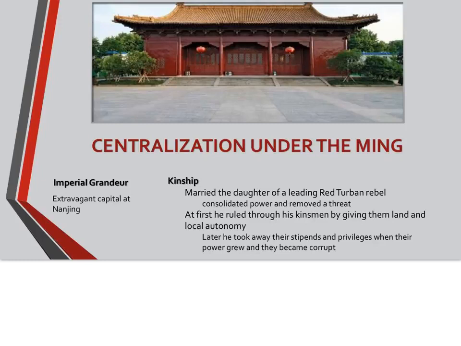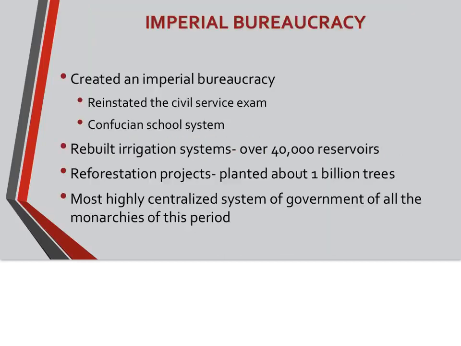He actually initially ruled through his kinsmen by giving them land and local autonomy, but when they started to become corrupt and not follow through, he took away their stipends and their privileges, and he decided to elect people who were not directly related to him or part of the royal family. He created an imperial bureaucracy by reinstating the civil service exam and the Confucian school system. And so this demonstrates the continuity of Confucian ideas in Chinese culture and government.